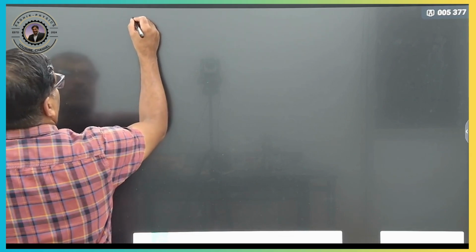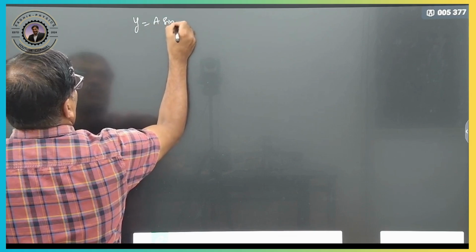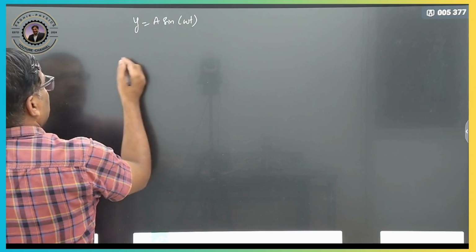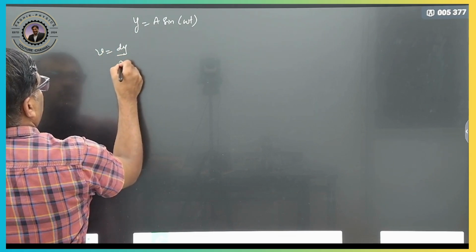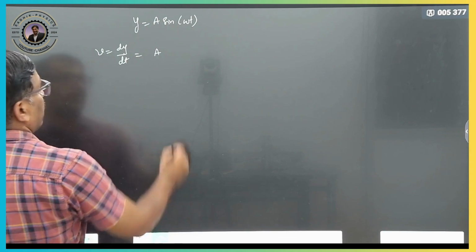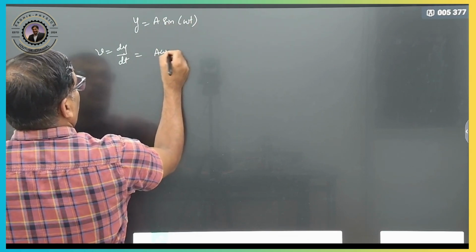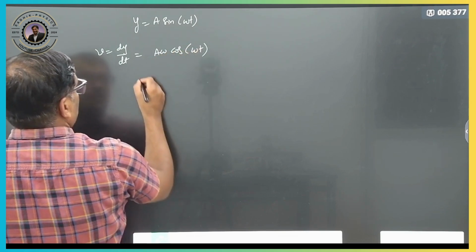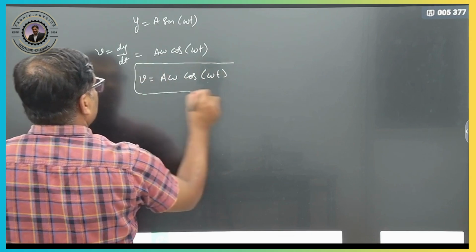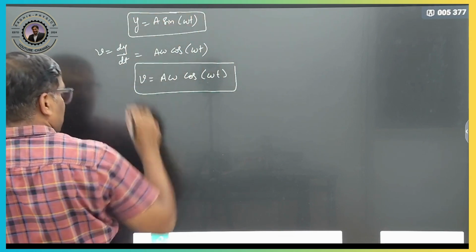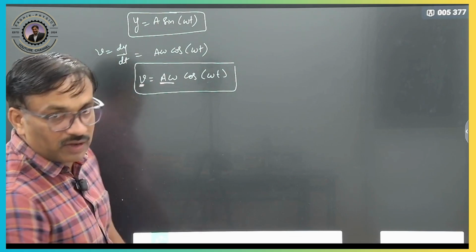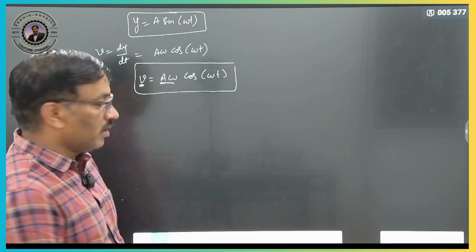First of all you got y is equal to a sine of omega t. Now we want to write down the velocity equation. Velocity, you know, is dy by dt, so do the differentiation. The differentiation of sine is cos, so cos omega t, times omega, therefore a omega cos of omega t. So velocity is equal to a omega cos of omega t. Clear? Here in y, a is the maximum displacement. Similarly for velocity, a omega will be the maximum velocity.